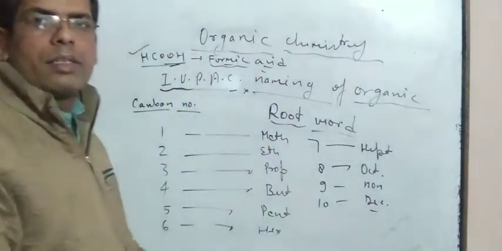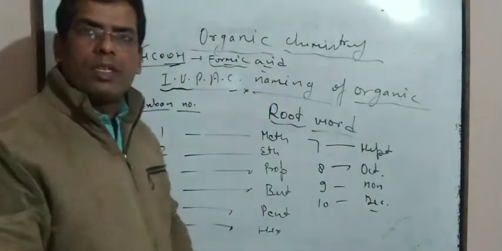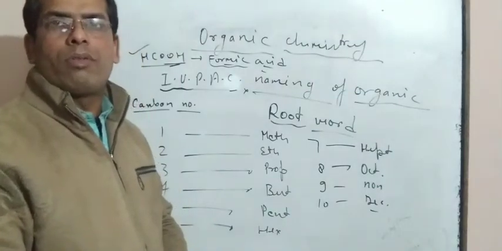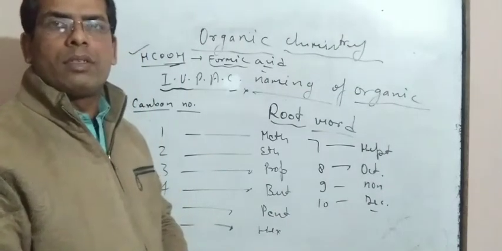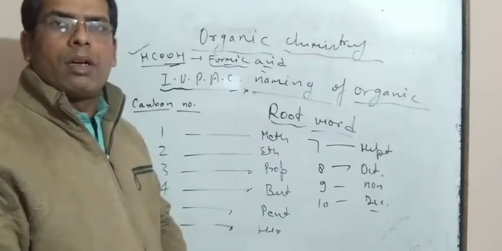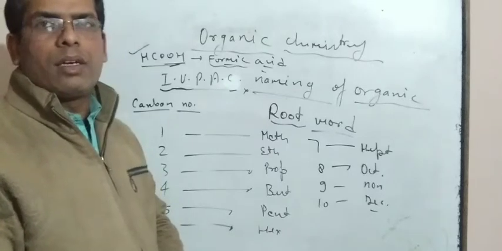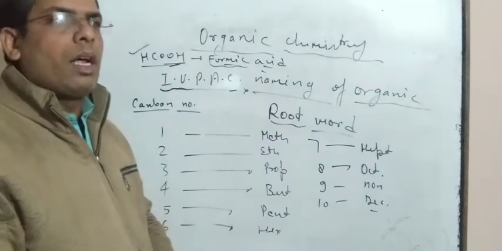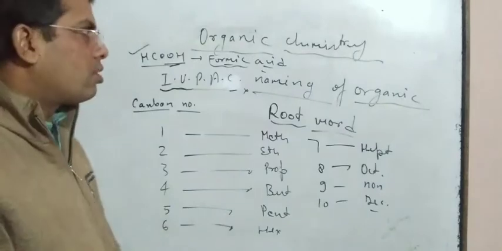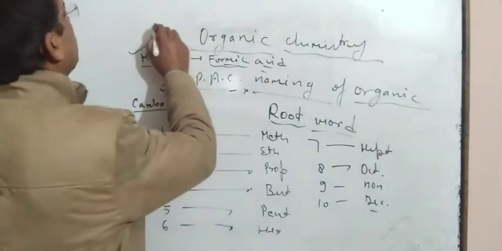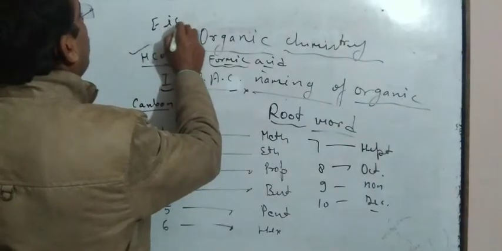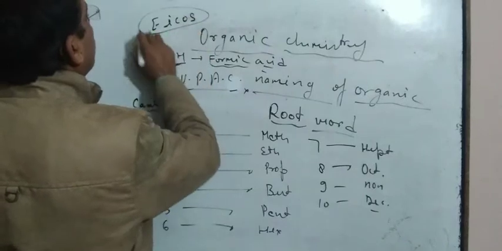Similarly, 11 is undec, 12 is dodec, 13 is tridec, 14 is tetradec, 15 is pentadec, etc. And 20 is known as icos.